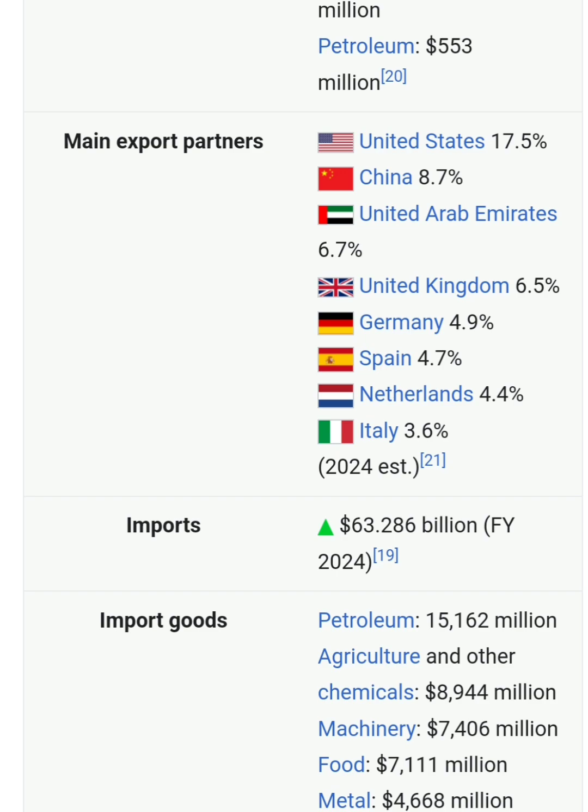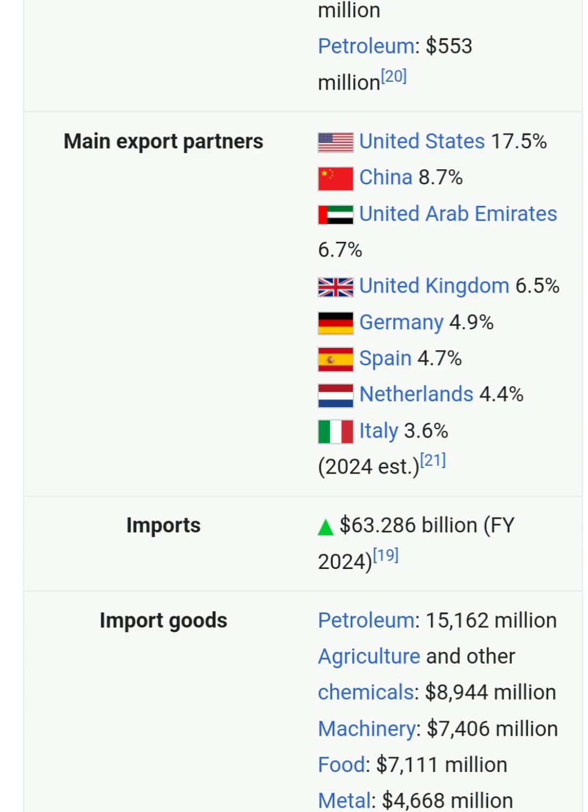The second one is China. We are exporting 8.7% to China. Third one is UAE. For UAE, we are exporting 6.7%. UK 6.5%. Germany 5%. Spain 4.7%. Netherlands 4.4%. Italy 3.6%. Remember, in this list, Saudi Arabia is not there.